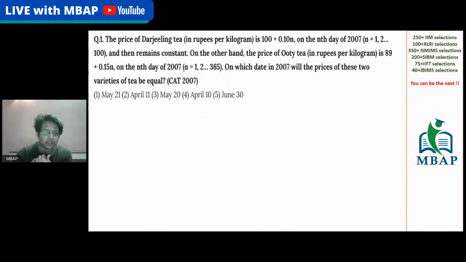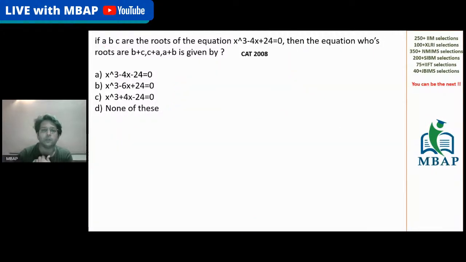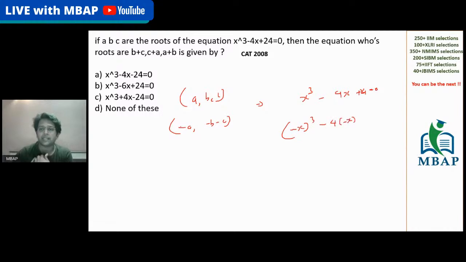If I take this question again, all you need to do is this: a, b, and c were the initial roots. You want the roots to be -a, -b, -c. The expression was x cube minus 4x plus 24 is equal to 0. Just change it in this form: minus x cube minus 4 into minus x plus 24, and the answer is over. This is minus x cube plus 4x plus 24 is equal to 0.